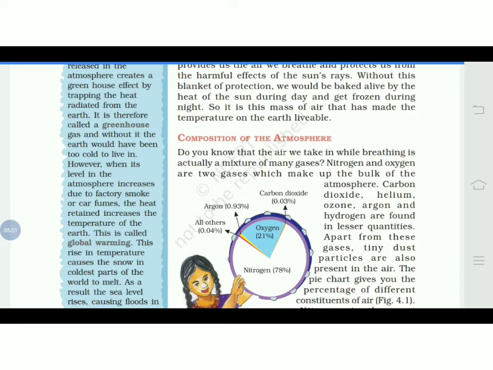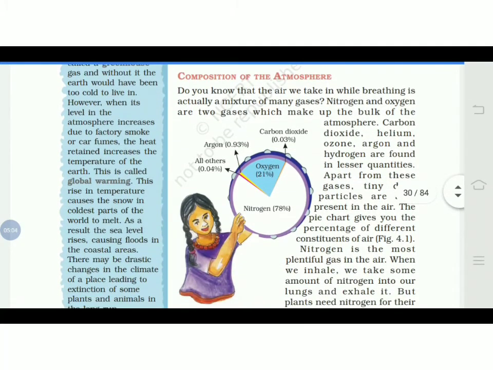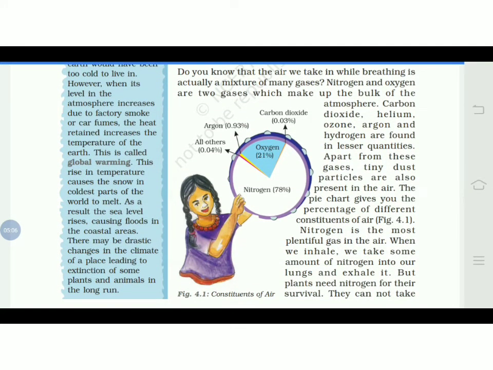Now because of global warming, it harms the atmosphere and the environment also. How is the rise in temperature harming the environment? It causes the snow in the coldest parts of the world to melt. The colder regions that are covered by ice, the Antarctic or the Arctic Ocean, generally melt down because of the temperature. It is already cool. When the temperature rises, what happens? The ice melts.